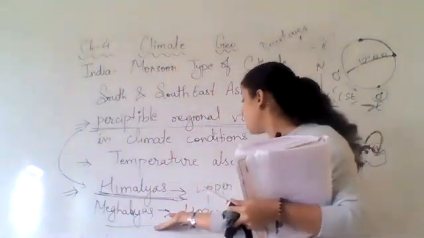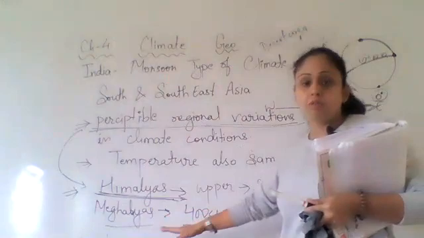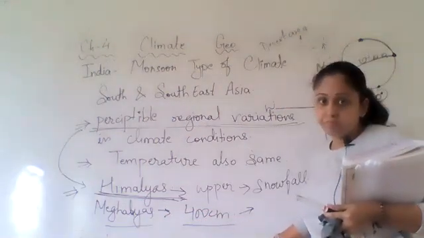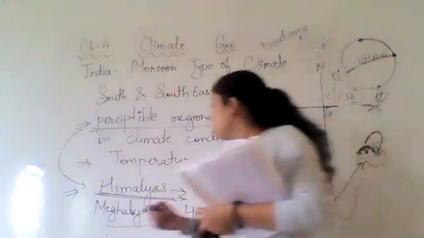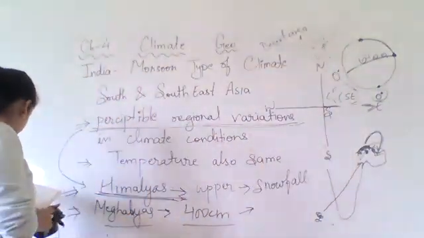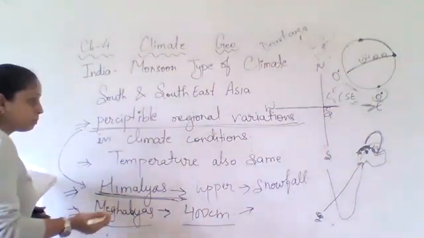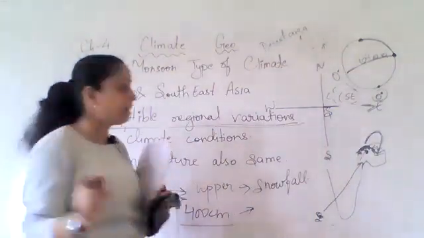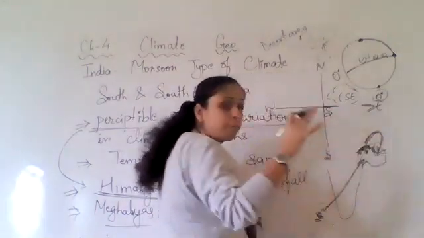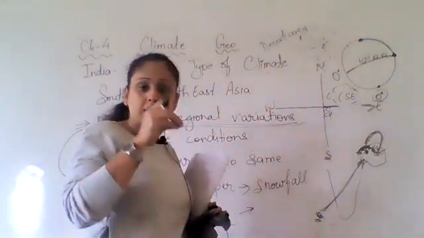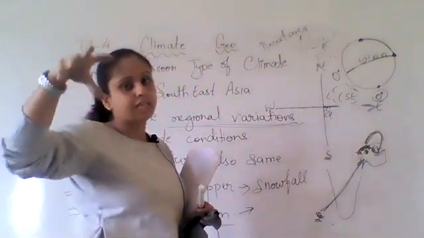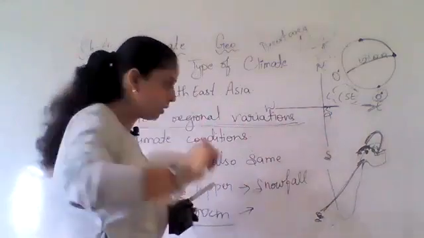In the same way, Meghalaya is a place where we can find 400 centimeter of rainfall. This is a very heavy rainfall. I have already explained that the approaching monsoon and the retreating monsoon both get stuck there because of the mountains, and that place gets the maximum rainfall.